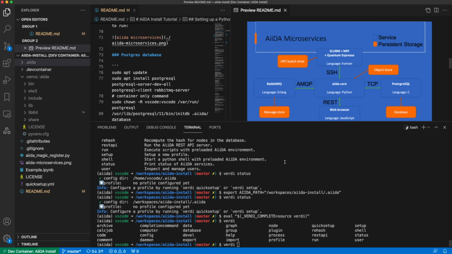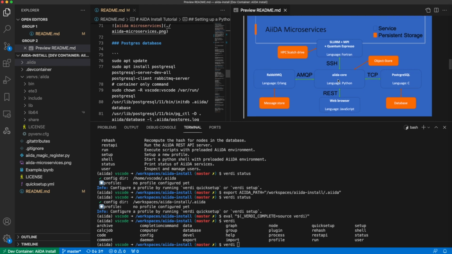So to set up our profile, we first need to set up Postgres, install it, and tell AiiDA core how to connect to it. Now, this does not necessarily have to be on your local computer. You could have this on a separate compute resource anywhere, as long as it can connect to it via TCP. But for this tutorial, we'll set it up locally.